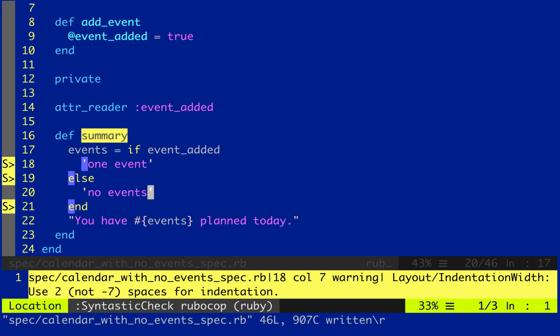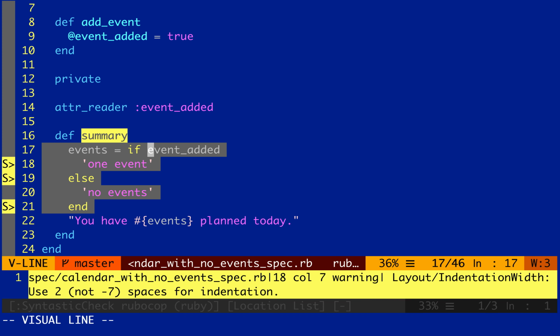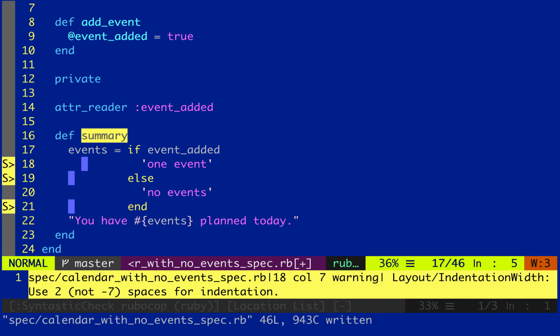Let's see if this works. Right, and then indentation. Oh. Wonderful. Okay, bye.